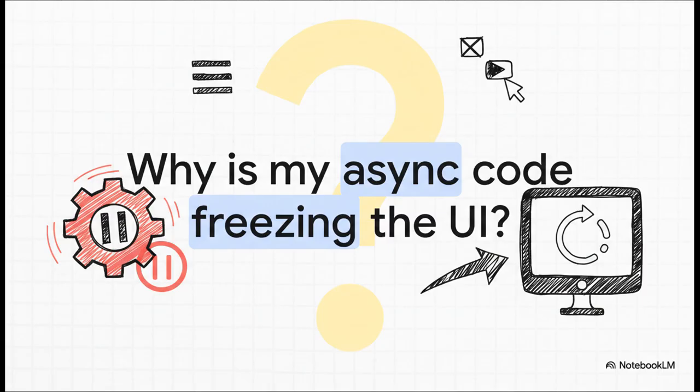So it all really boils down to this one question, right? You've done everything you're supposed to do. You pushed all the heavy lifting into asynchronous tasks so the main thread stays free, but your beautiful loading spinner, it's just frozen solid. Your whole app just feels broken, even though it's chugging away in the background. So what on earth is going on?